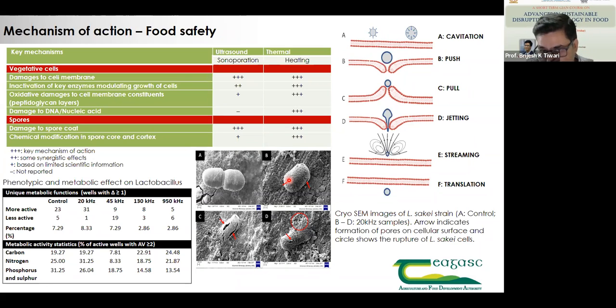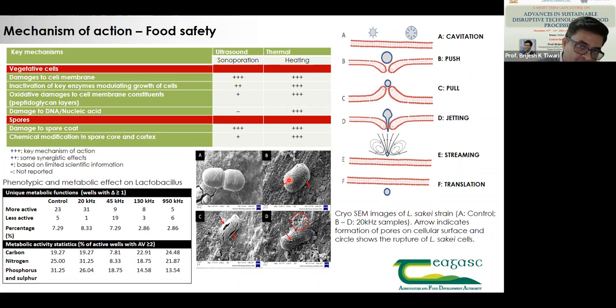That's one example. I remember very well, maybe around 15 years ago, there was a study carried out where an ultrasound bath system was used to inactivate microorganisms in a particular juice matrix, and it was observed that after a certain amount of ultrasonic treatment, the microbe content of the juice sample was increased rather than decreased.